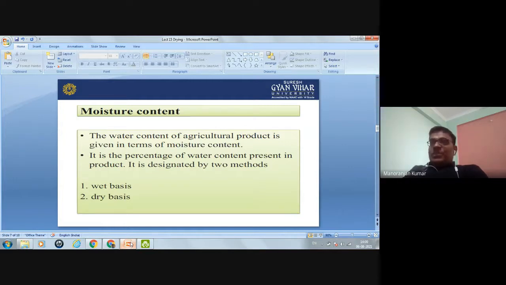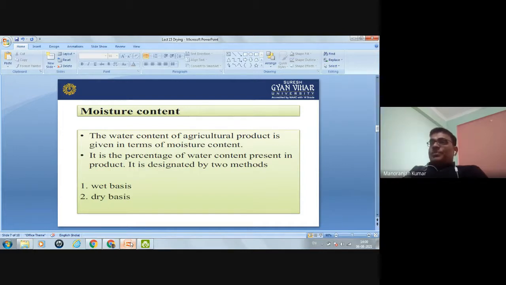So during the drying process, you remove the moisture or water present in the grain. Okay, so how can you determine how much water is present in a particular grain? Because during the operation, sometimes you need to know how much water is present in soybean, how much water is present in wheat. So how can you represent that water, that moisture?